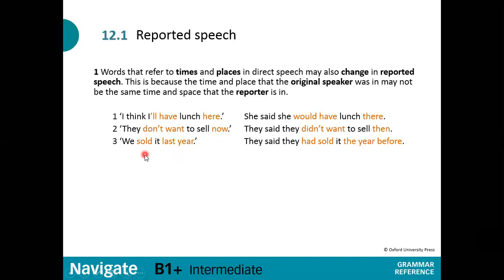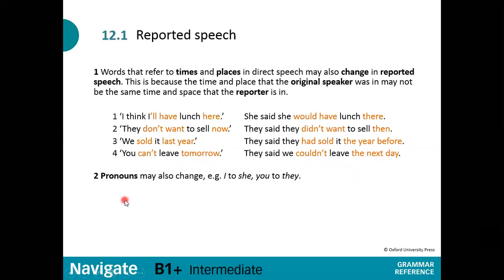Next example. "We sold it last year." They said they had sold it the year before. So sold becomes had sold. The past simple becomes past perfect. Last year becomes the year before. "You can't leave tomorrow." They said we couldn't leave the next day. So can't becomes couldn't, which is past simple, and tomorrow becomes the next day. Okay, I hope it's understandable. So these times and places were changed into these times and places in reported speech.